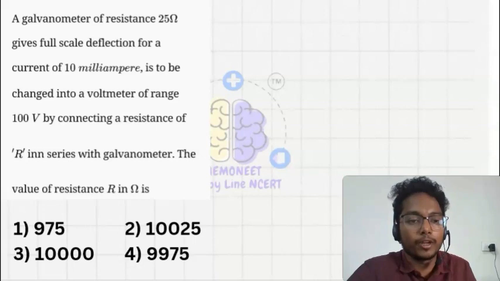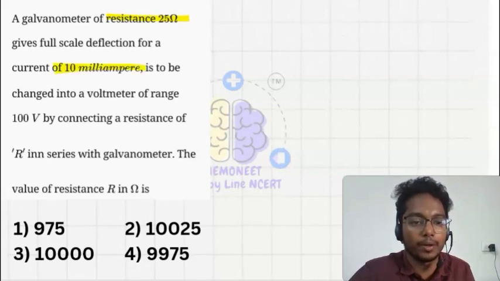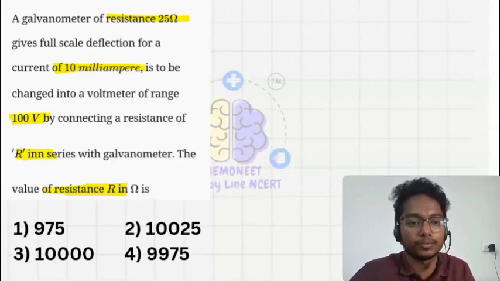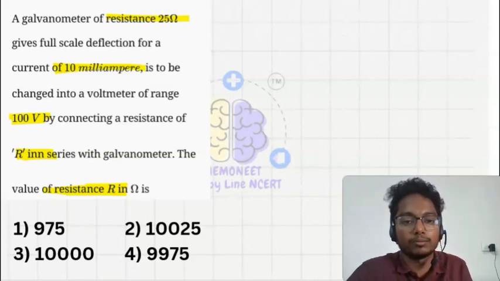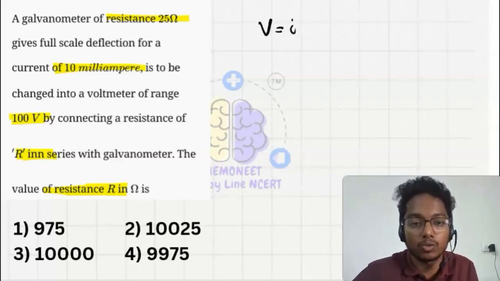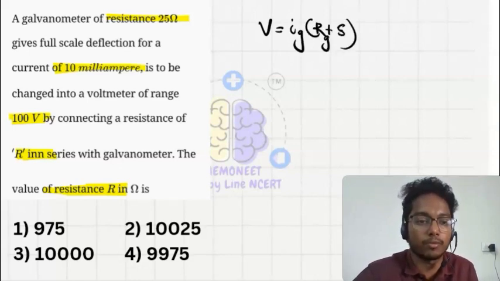The galvanometer has resistance 25 ohm and gives a full scale deflection for a current of 10 milliampere. It is to be changed into a voltmeter of range 100 volt by connecting a resistance R in series. So the resistance of the galvanometer is Rg and we have to find the value of R. Here we are changing the galvanometer to a voltmeter, so I can write V equals Ig into (Rg plus R), where Rg means the resistance of the galvanometer.